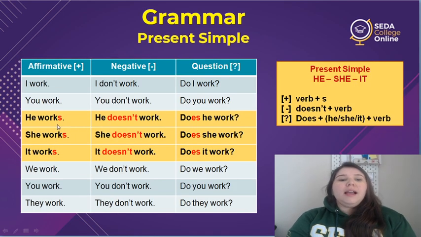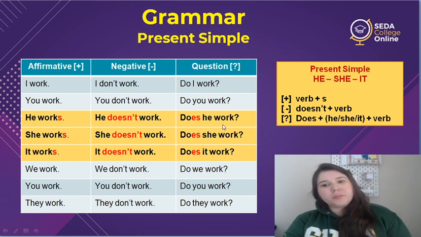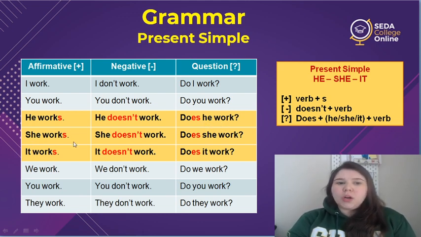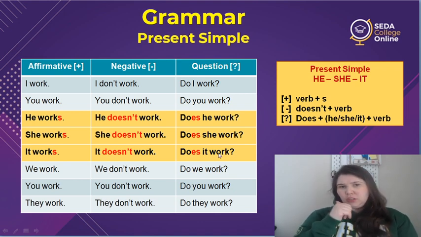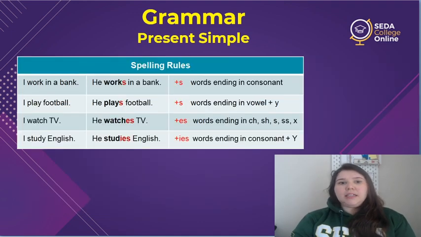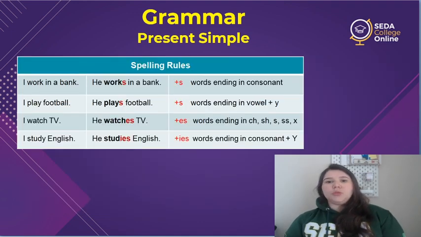He works. He doesn't work. Does he work? She works. She doesn't work. Does she work? It works. It doesn't work. Does it work? Good. Now let's take a look at the spelling rules.